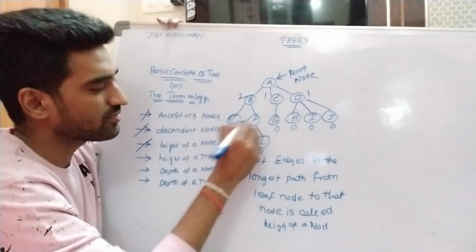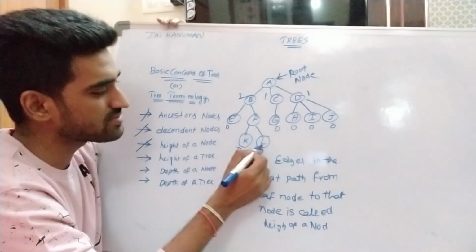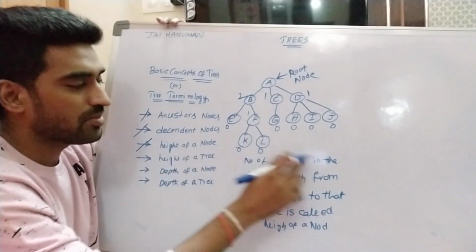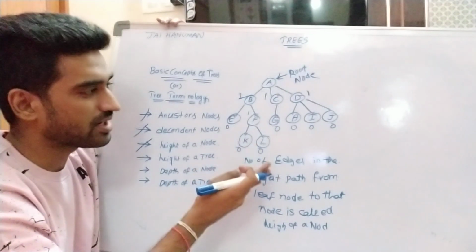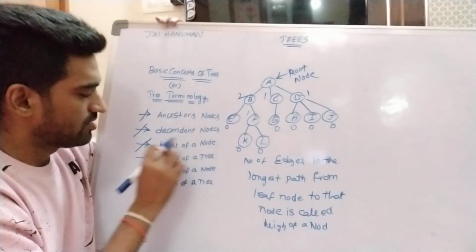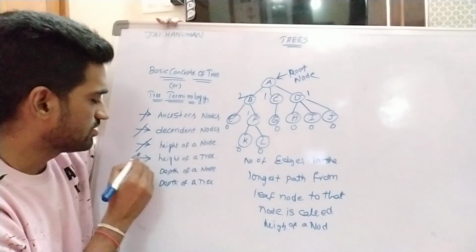What is the height of F? One edge is there from K to F as well as L to F. So that's why it is 1. So the number of edges in the longest path from leaf node to that node is called the height of a node.